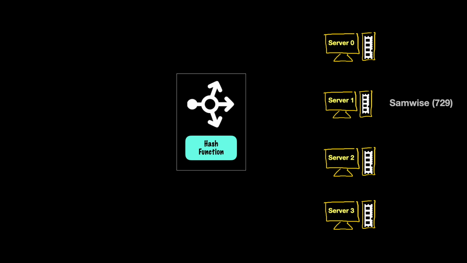Similarly, when a request comes for Frodo, we do a hash modulo 4 and get 2. So we forward the request to server 2, which talks to the database, returns the data for Frodo, and persists the data for Frodo at server 2. In the same way, we persist the data for Aragorn at server 2 and the data for Gollum, which has hash modulo 4 value of 0, at server 0.